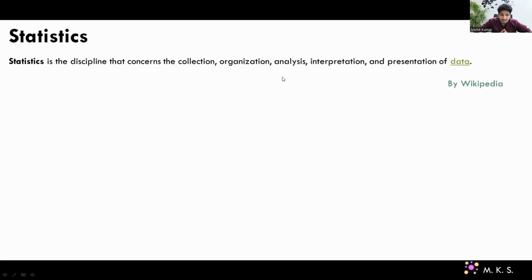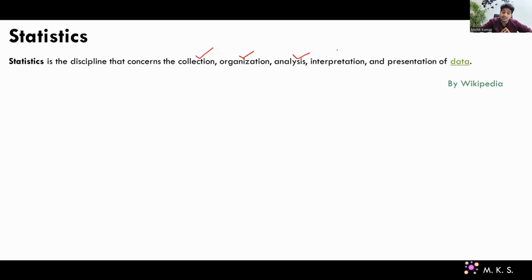Statistics, as per Wikipedia, is a discipline or subject that concerns the collection of data. So that is the first step. Then we have organization, which is nothing but organizing the data in the right format. Then on top of that data, you need to perform the analysis, right? And once you perform the analysis, all the statistical analysis we are going to talk about, you have to interpret the result. And once you interpret the result, you can present it in the required format, right? So these are the 5 steps involved in statistics based on Wikipedia, guys.